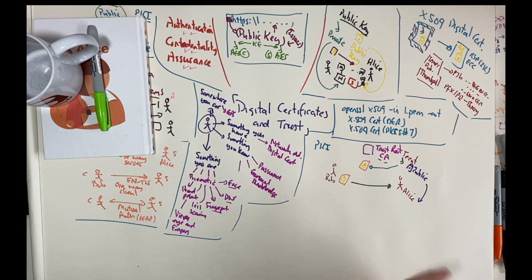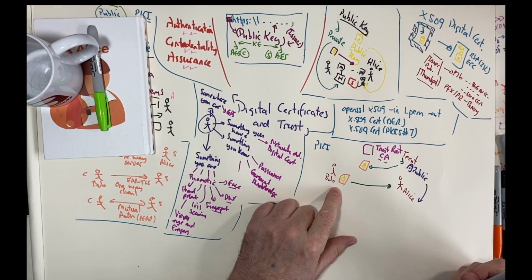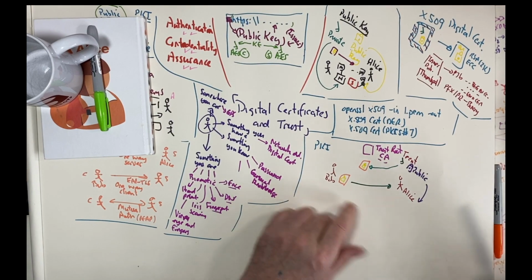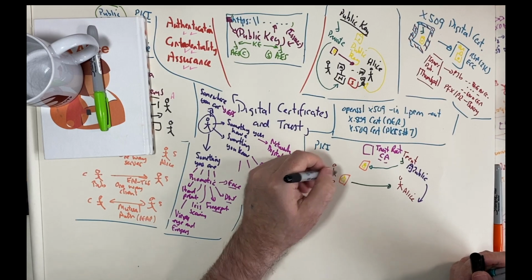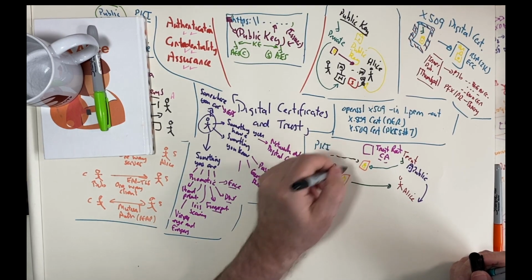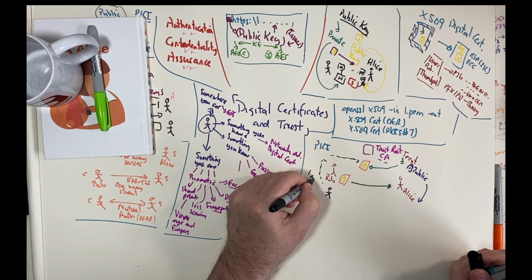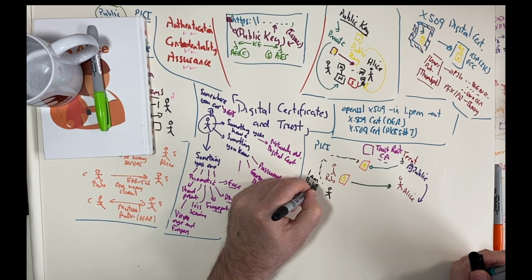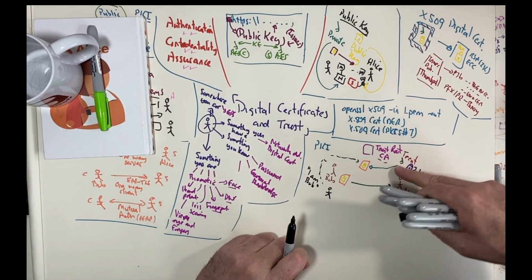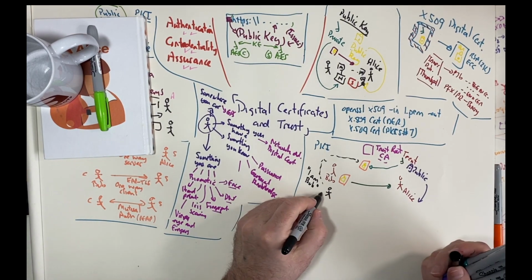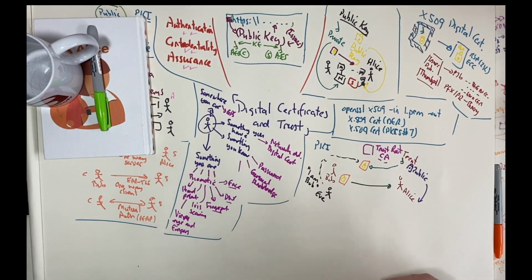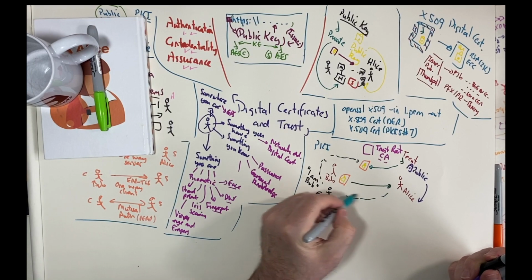Unfortunately, Eve could trick Trent into pretending to be Bob. And if Trent doesn't check for Bob's identity, then it could be Eve that's sending Bob's public key to Alice.